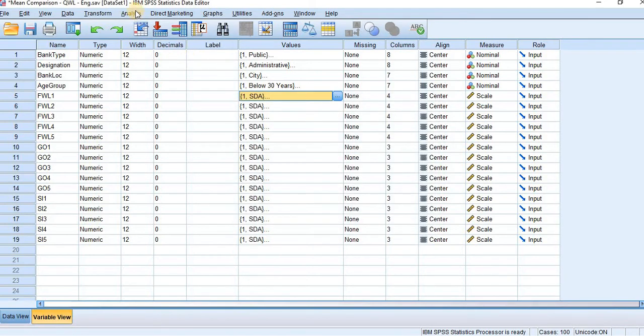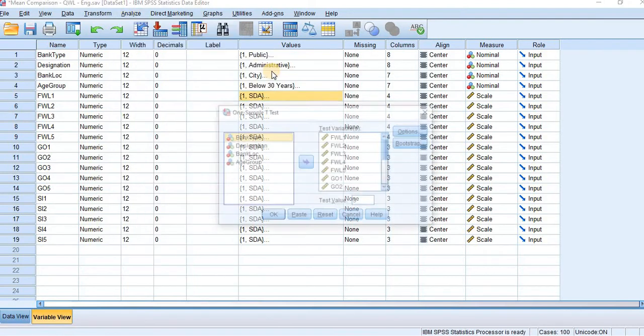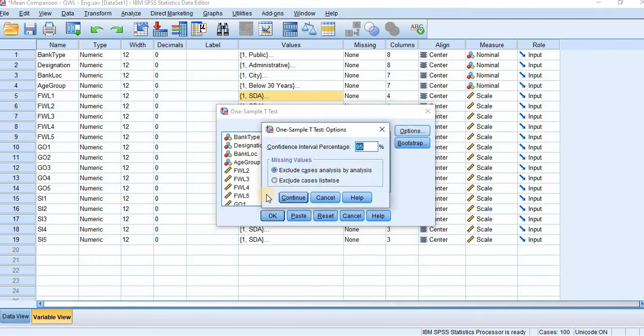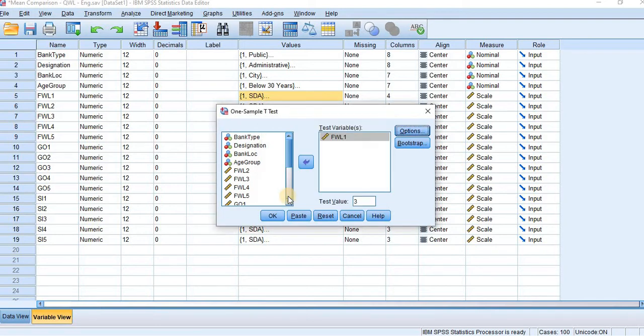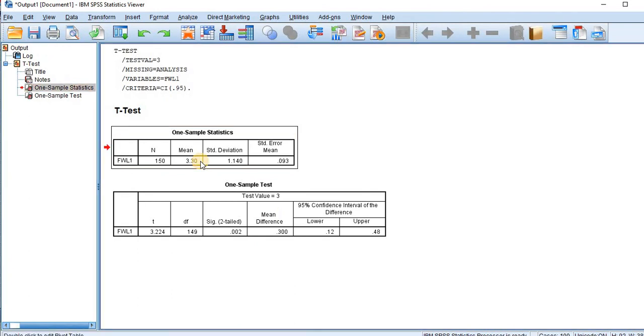Let us apply the test. Go to analyze. Compare means, one sample t-test. We take the first variable only. The test value is average, that is 3 or claim. The option, the confidence interval is 95%, so 5% is significant level. Okay, we get the descriptive statistics.